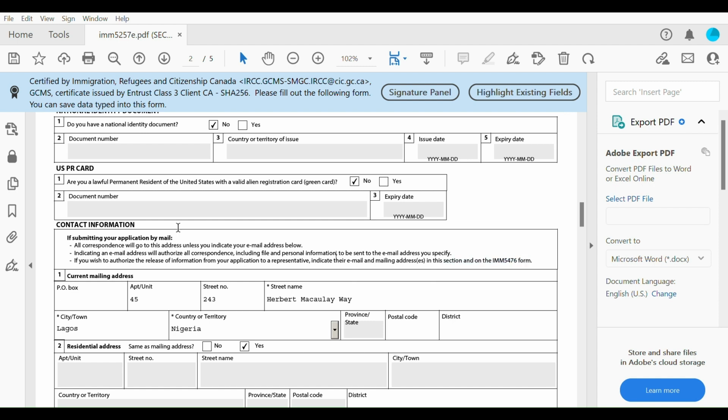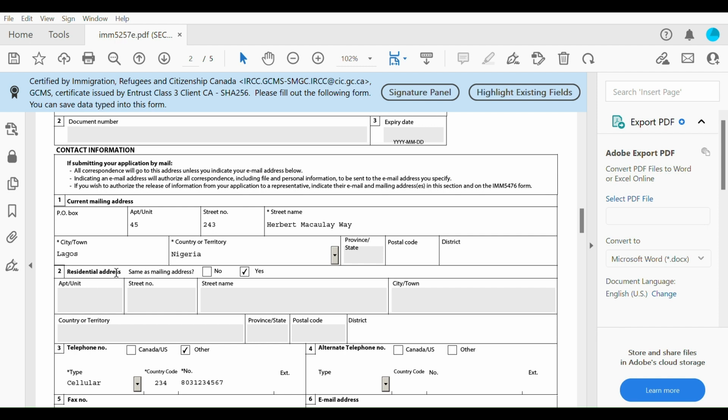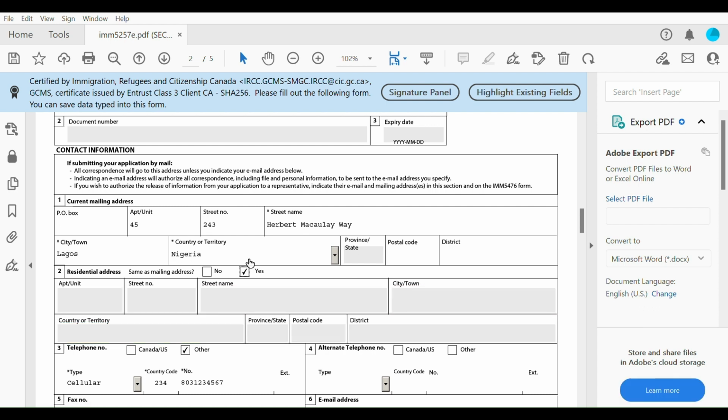Alrighty, so it's asking for your current mailing address. So where do you want correspondence to be sent? I've gone ahead to put in an address here, 243 Herbert Macaulay Way, Unit 45 in Lagos, Nigeria. And then residential address, this is where you live, because some people have a residential address that is different from their mailing address. If it's the same as your mailing address, you can say yes. If it's different, go ahead and say no, and then give your residential address information down here in these boxes. So I'll go back and click on yes because my mailing address is the same as my residential address.